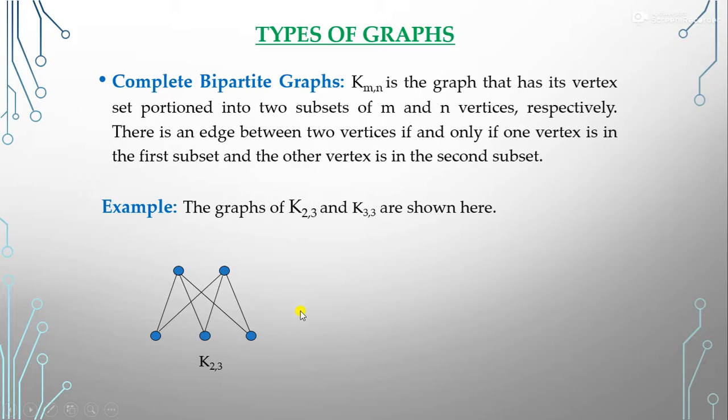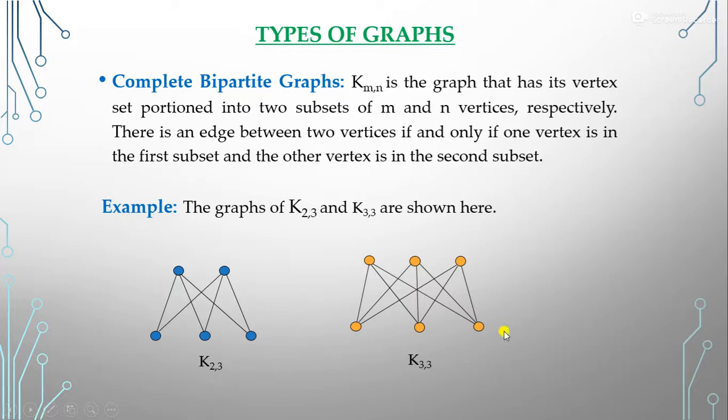So like that, if each vertex is connected to all the vertices of the other set, this is the complete bipartite graph. If we say K3,3, it means we have three vertices in one set and three vertices in another set, and each vertex is connected to all these three. This vertex is connected to all these three.